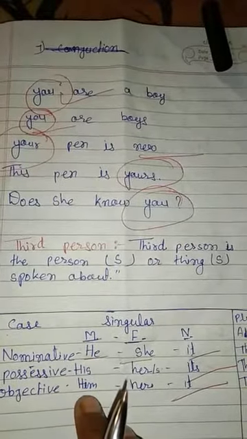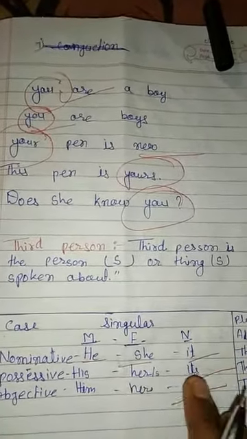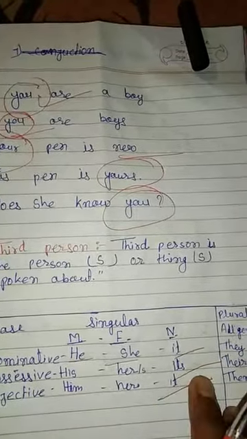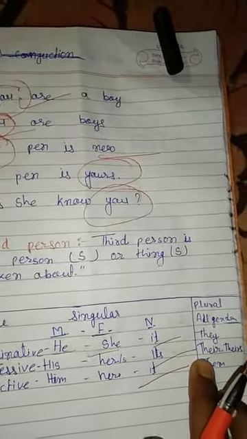Possessive case for males, females, and neuters: his, hers or her, and its. And the plural forms are their and theirs.